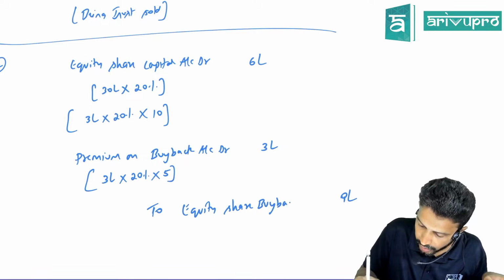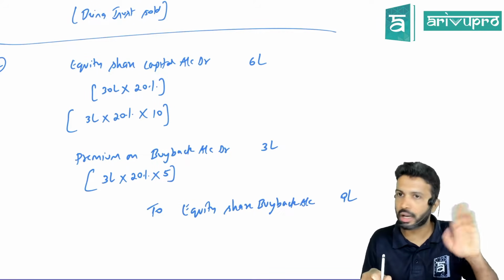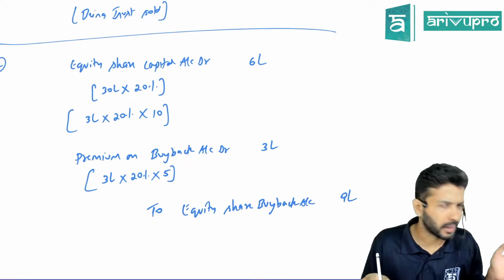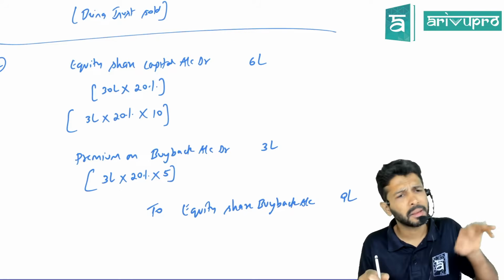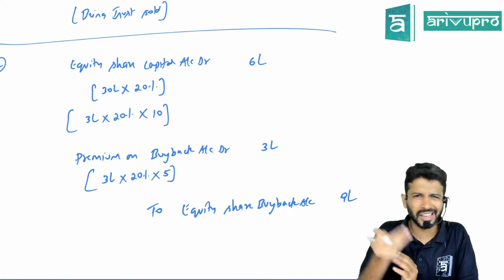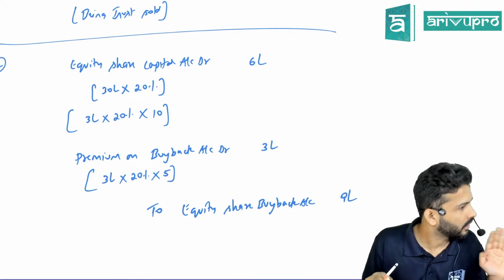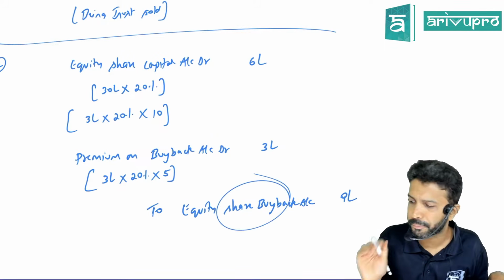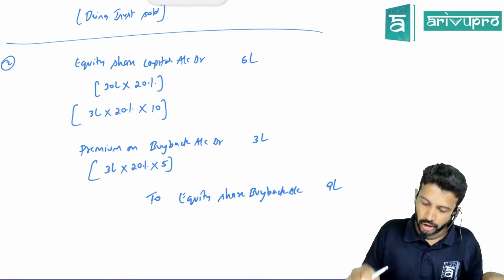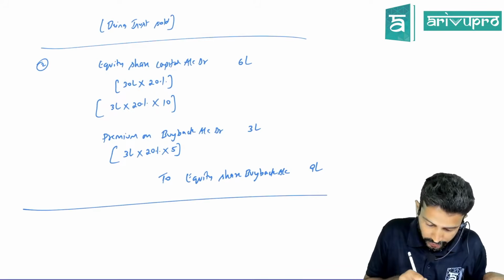Equity share buyback account. Some books also use equity shareholders account. That is also right. But our study material uses equity share buyback account. Just to sync up, we are using it. Anyway, it's a dummy account. It will anyway get nullified. I suggest using the same. Alright. So any problem until here or move on to the next?